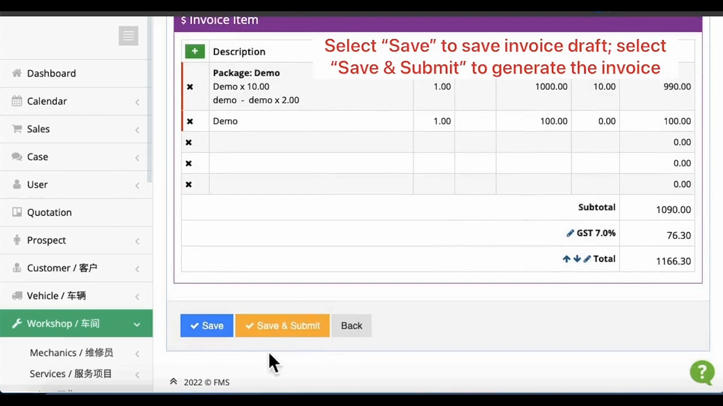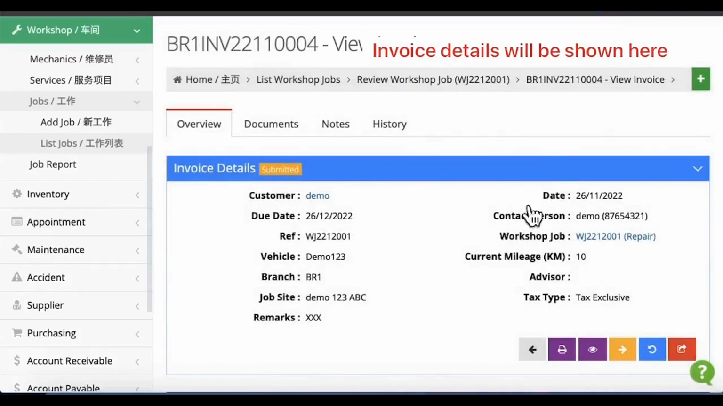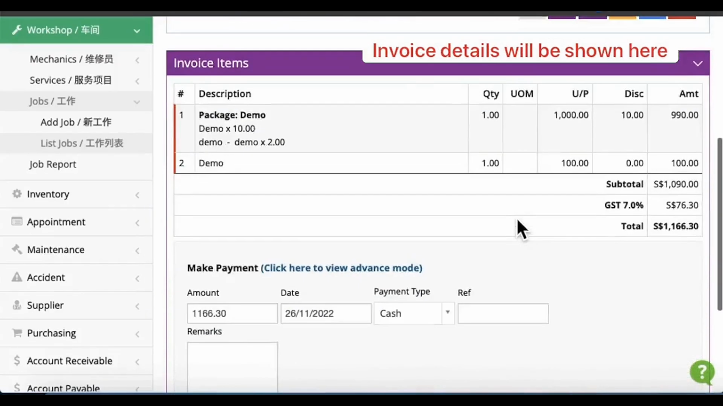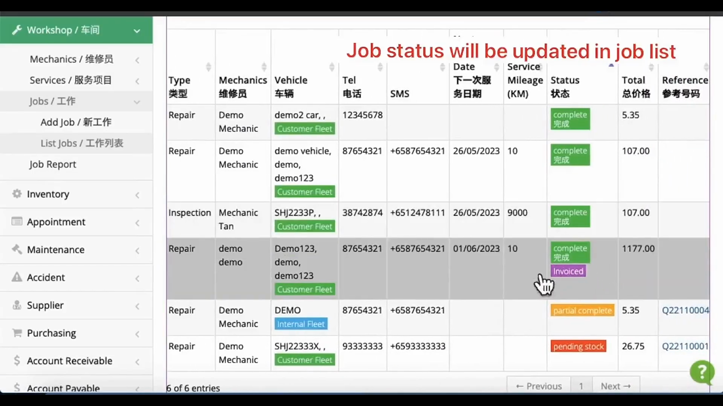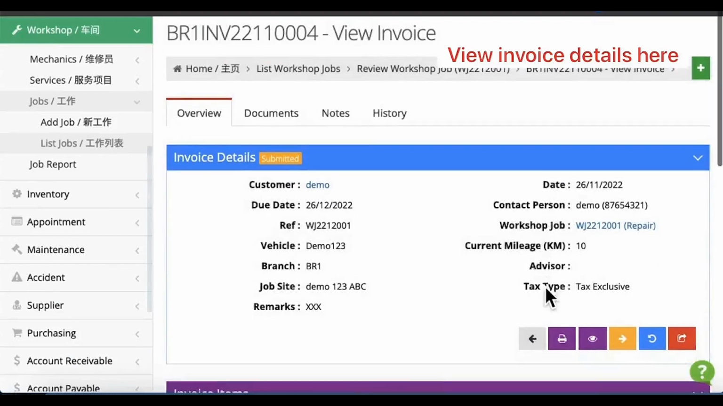Otherwise, click the Save and Submit button to generate the final invoice. The invoice details are shown here. You'll see that the job status is updated in the jobs list, showing that it's invoiced. Click on the View Invoice button to view the details.